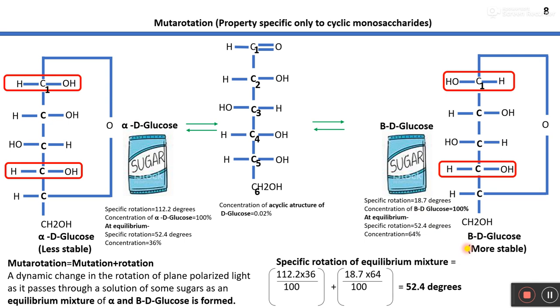So this is the important property of cyclic monosaccharides, and this is all about mutarotation.